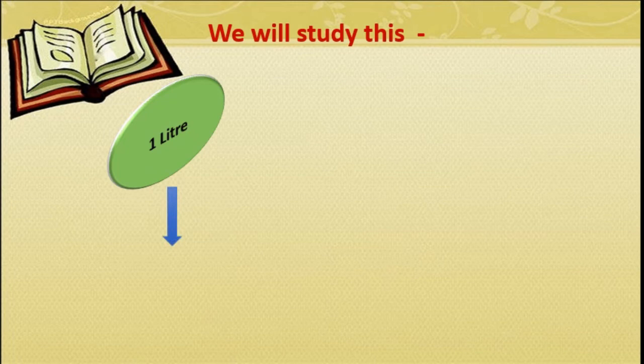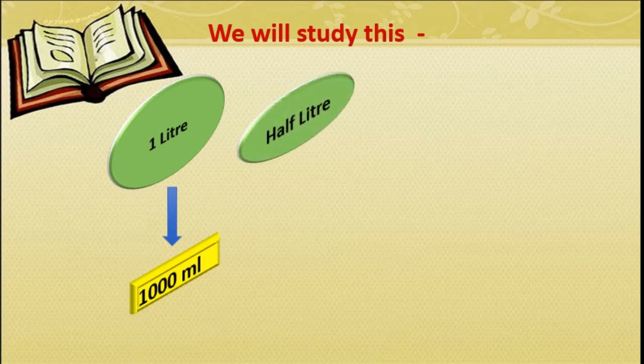We will study this. 1 liter means how many milliliters? 1 liter is equal to 1000 milliliters. Half liter means how many milliliters?